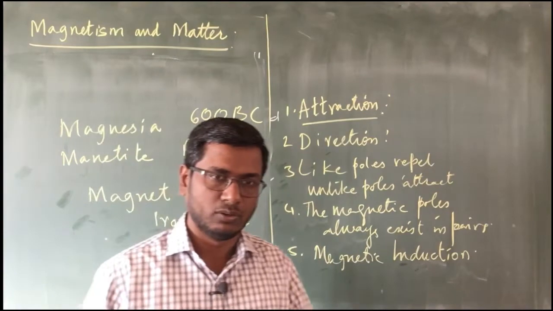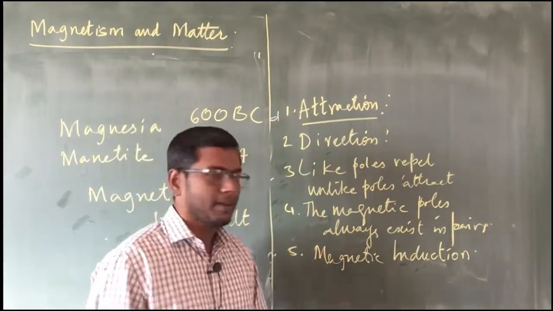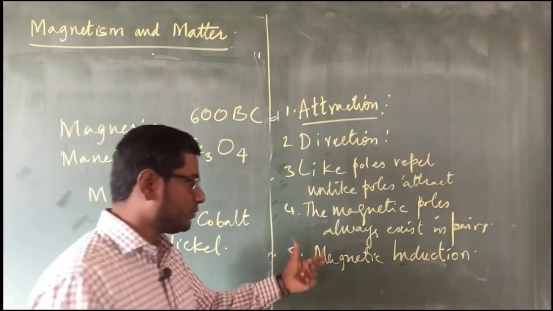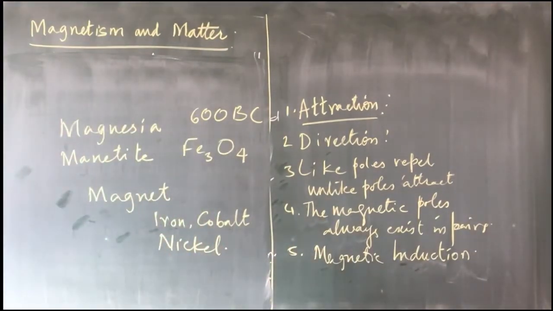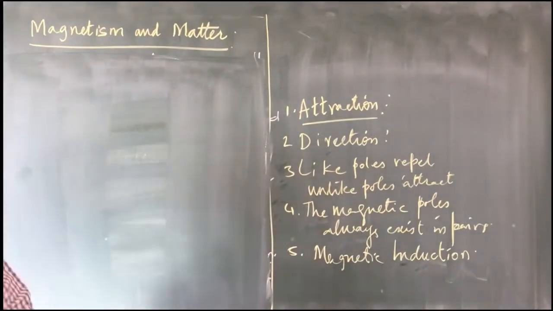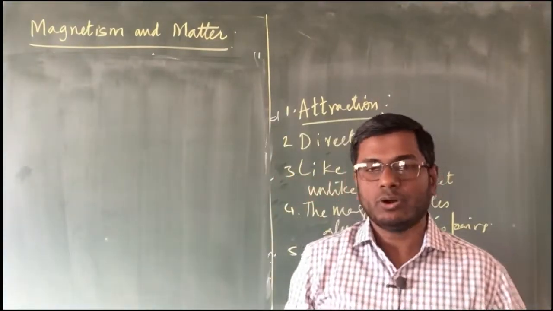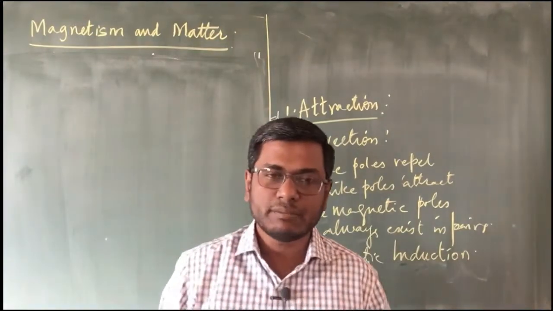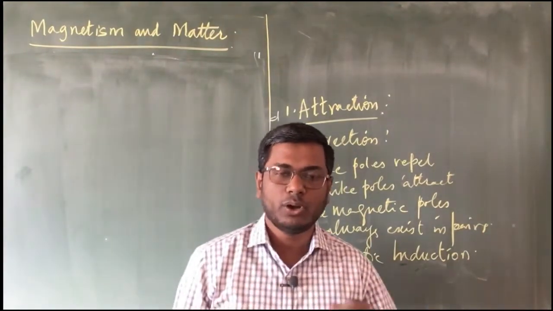So one material will give its own property to another material. That situation is called as magnetic induction. Slightly more advanced thing is electromagnetic induction, which we are going to see in chapter 6. So what is magnetic field? It is the region near a magnet where the magnetic materials like iron, cobalt and nickel are going to be attracted, or alternatively it is the region near a magnet where another magnet is going to experience a force of attraction or repulsion.